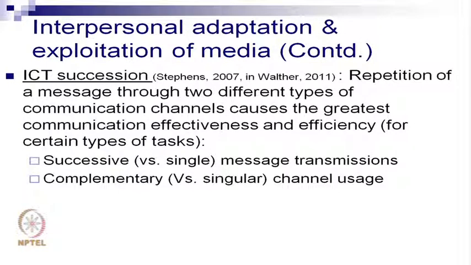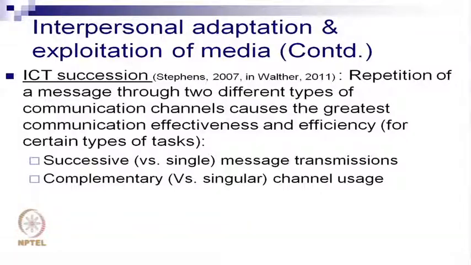ICT succession, information and communication technology succession. Repetition of a message through two different types of communication channels causes the greatest communication effectiveness and efficiency for certain types of tasks. So, successive message transmission versus single message transmission is supposed to be more powerful than a single message. Complementary channel usage versus singular channel usage again adds to the richness of the message transmission, and that in turn determines how effective we perceive our communication technologies to be.